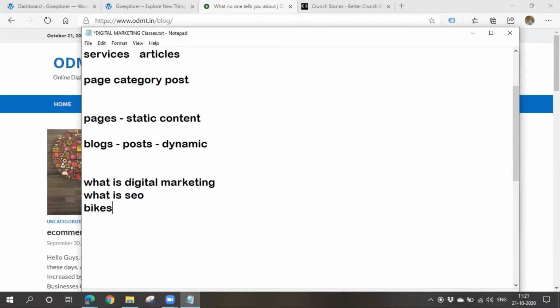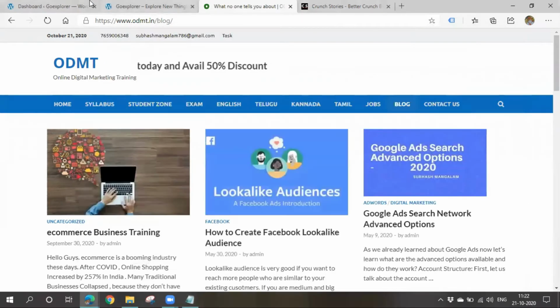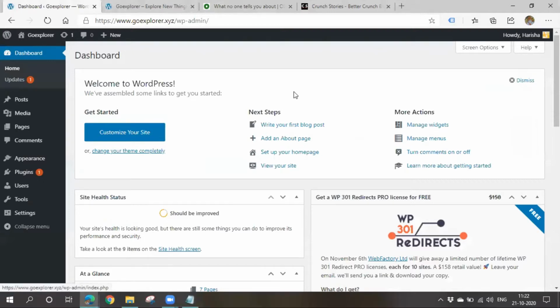I want to write about bikes, and I want to write about cars, and I also want to write about some smartphones. Okay, nice. So let's go to WordPress and start doing that. In order to write posts, near the dashboard itself, we'll be seeing an option called Posts. Go to All Posts, or if you want to add new, you can simply click on Add New.